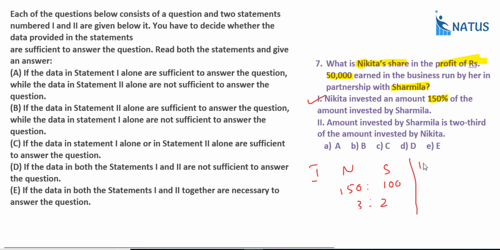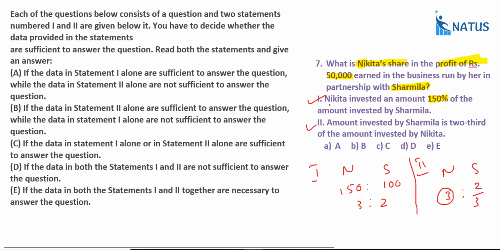Now, come to the second one. What is the second one? The amount invested by Sharmila is 2/3 of the amount of Nikita. Nikita and Sharmila. Sharmila is 2/3. Let us take Nikita equal to some x, so Sharmila is 2x by 3. Suppose Nikita's share is equal to 3, then Sharmila is 2/3 of Nikita. So 3 is to 2. Let us take x and 2x by 3. So in the second statement also we can say.